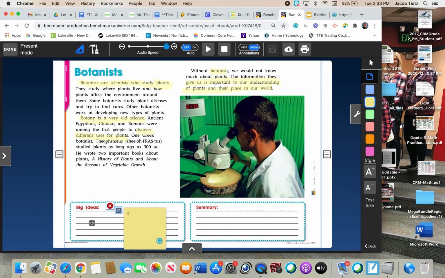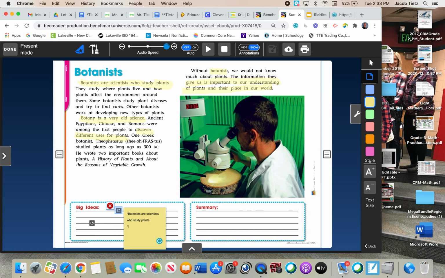The first one is that botanists are scientists who study plants.